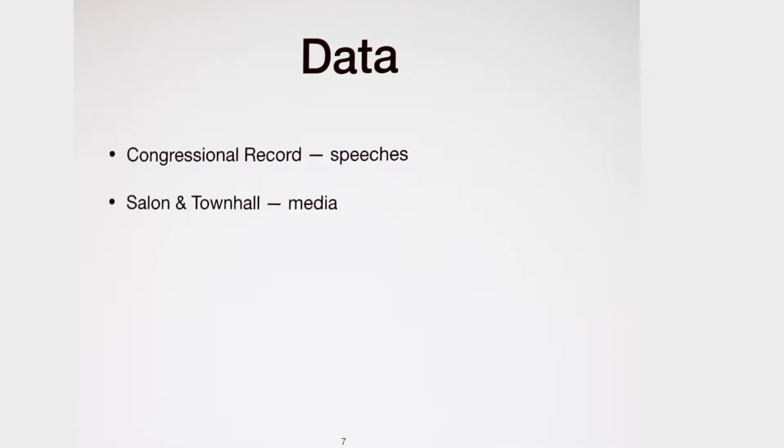The second dataset we use is the Salon and Townhall dataset. Salon and Townhall are two media websites that are well known as liberal and conservative. The third one is Conservapedia and RationalWiki. These two websites are self-identified crowdsourced encyclopedia websites for conservatives and liberals, respectively. For each of these three datasets, we train machine learning models and then test on the other two datasets and report the average performance.